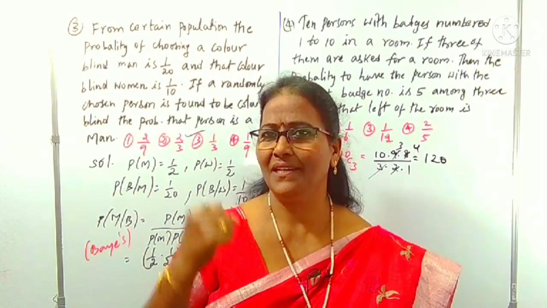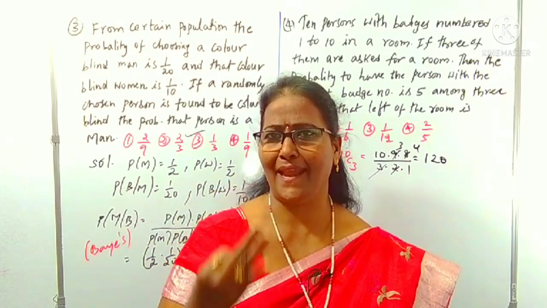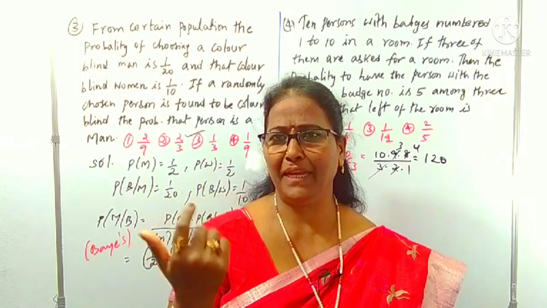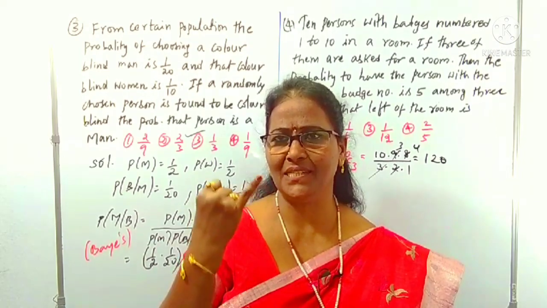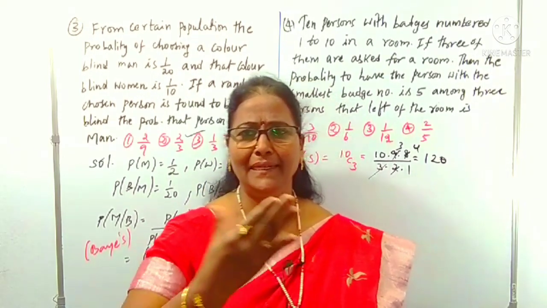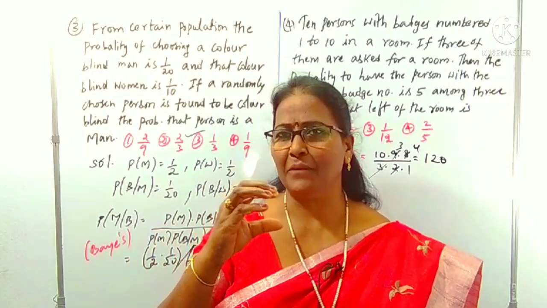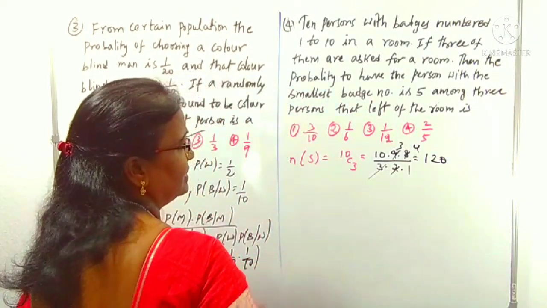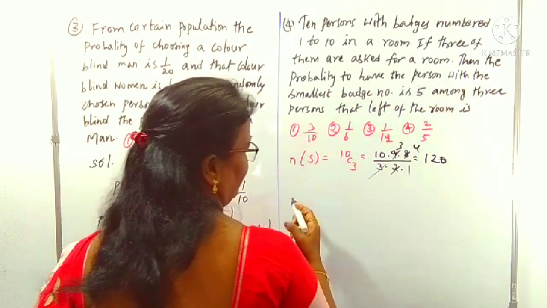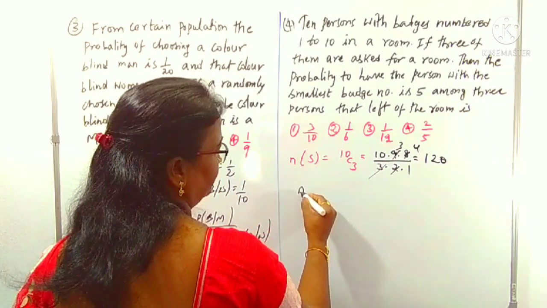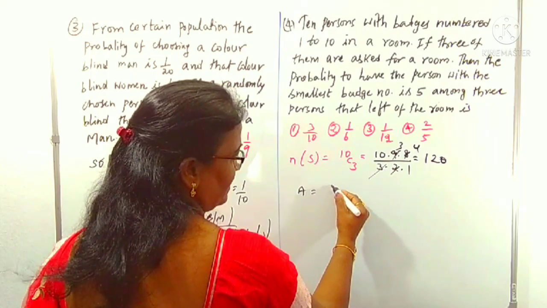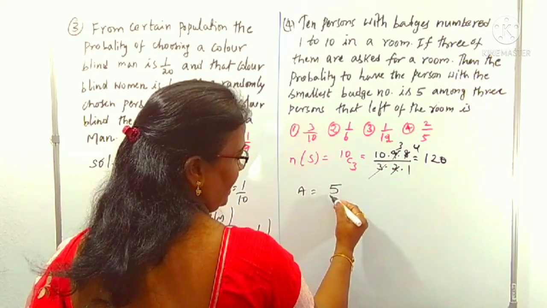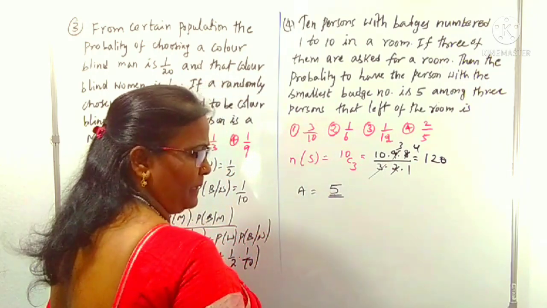More than 5 means what? 6, 7, 8, 9, 10. For the remaining 2 persons, 6, 7, 8, 9, 10 badges you can allow. 5 badges for 2 persons. That is important here. So we have to allow the 5 persons. I am taking some A. Smallest badge is 5, allowed for some person X.